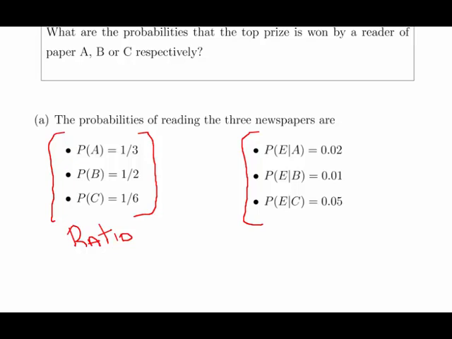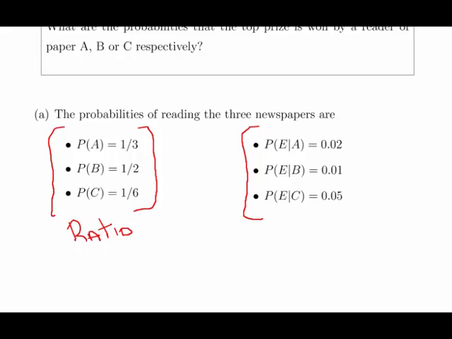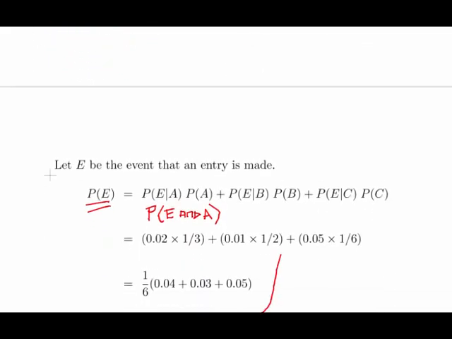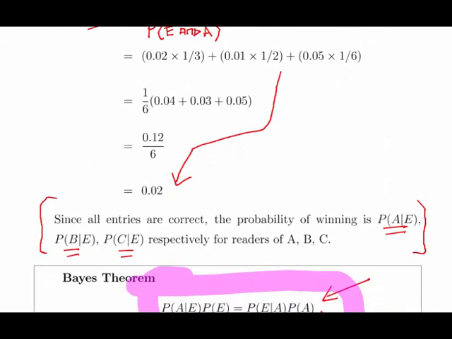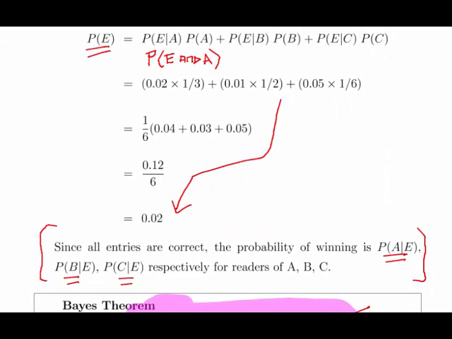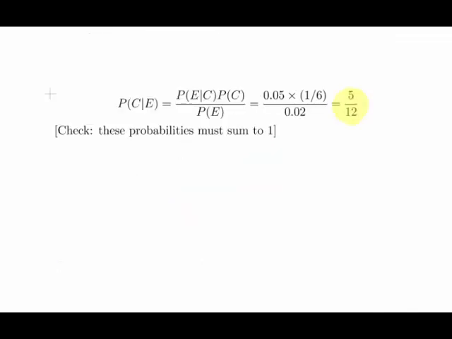And this is also in respect to entry to a competition, the conditional probabilities. We found that the probability of entering the competition was 0.02. Essentially what we're using here is a lot of stuff related to conditional probabilities and Bayes' theorem and so on. So just to skip over it.